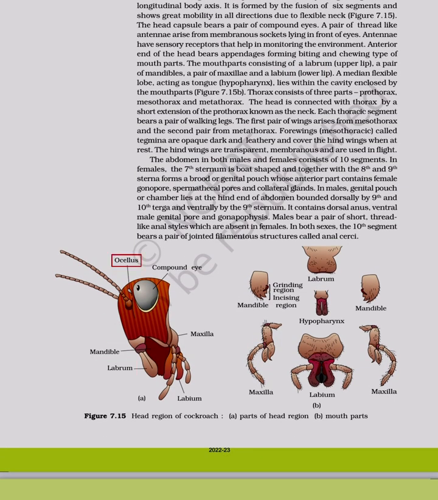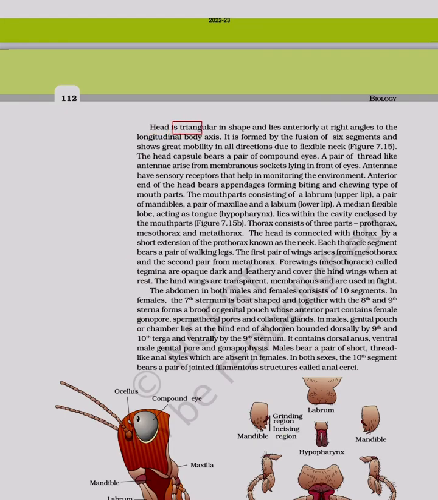Head is triangular in shape and lies anteriorly at right angles to the longitudinal body axis. It is formed by the fusion of 6 segments and shows great mobility in all directions due to flexible neck. The head capsule bears a pair of compound eyes. A pair of thread-like antennae arise from membranous sockets lying in front of eyes. Antennae have sensory receptors that help in monitoring the environment.